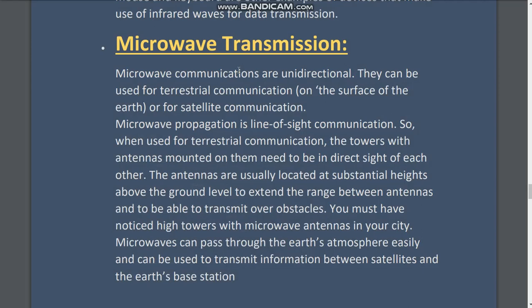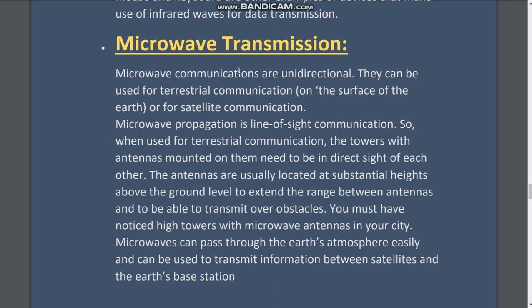Next is microwave transmission. Microwave communications are unidirectional. Uni means one, so it is always in one direction only. They can be used for terrestrial communication. Terrestrial means earth, that is, communication which is on the surface of the earth, or for satellite communication.